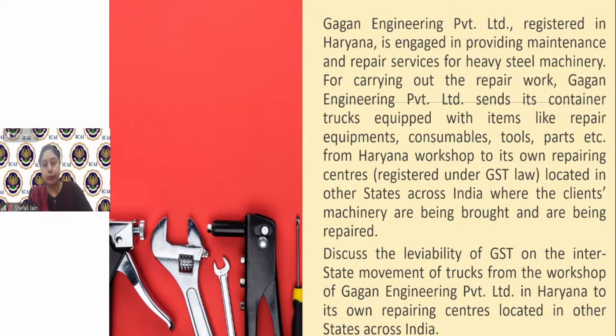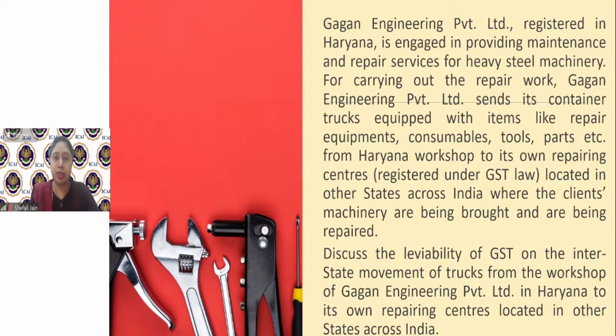Its repairing centers are located throughout India. Clients are also located in those states. From its workshop in Haryana, it has to take all these spare parts, tools, repair equipments, some consumables, oil, and rigs. Now, you need some conveyance for taking them to the repair centers. So suppose a container truck is there, and this container truck is owned by Gagan Engineering Private Limited.